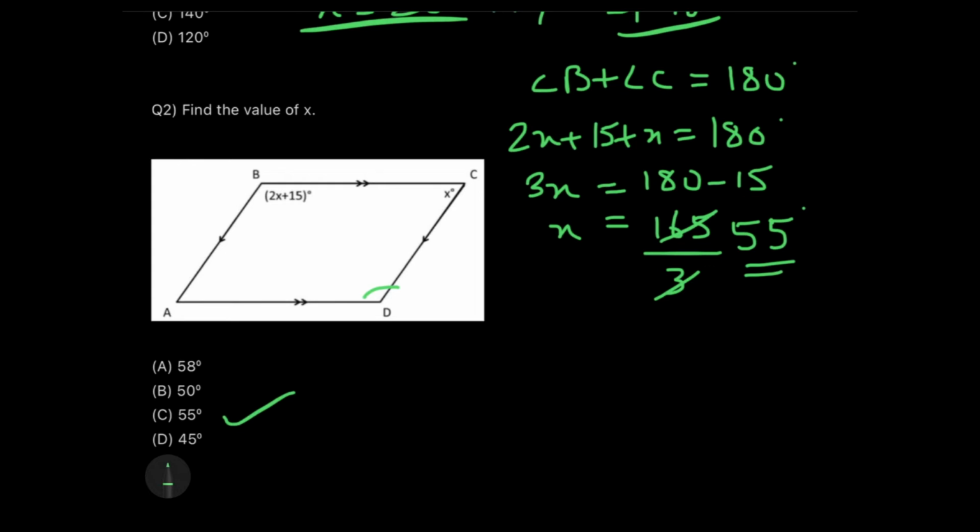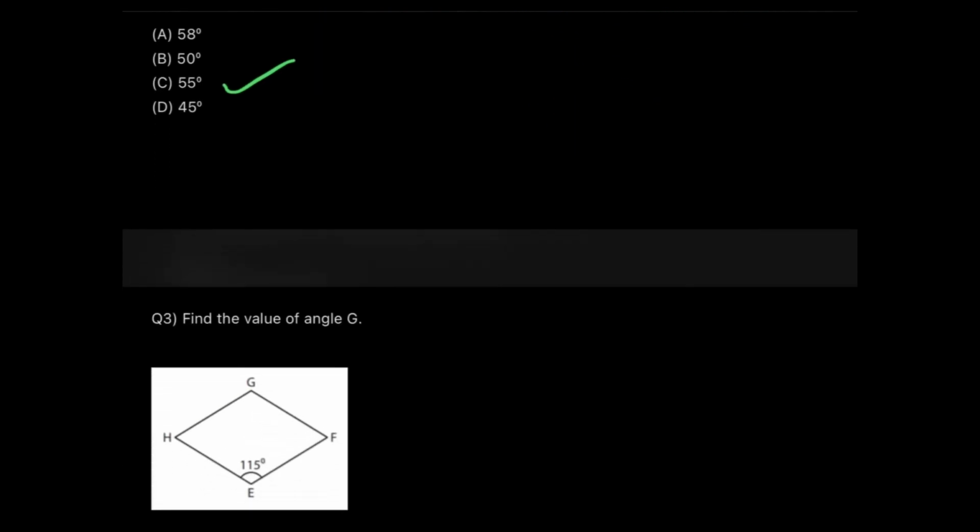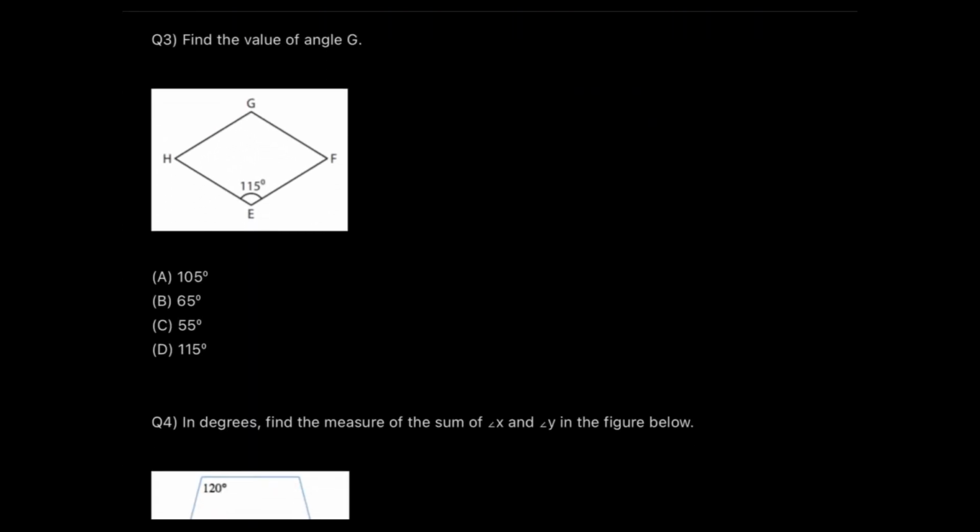This just requires your knowledge of the properties. If you know the property that they are supplementary, that's as easy to do. The other longer method is to add up 2x plus 15 plus 2x plus 15 plus x. All the four angles together make 360 degrees. So that's consequently a longer process. Eventually you will get the same answer.